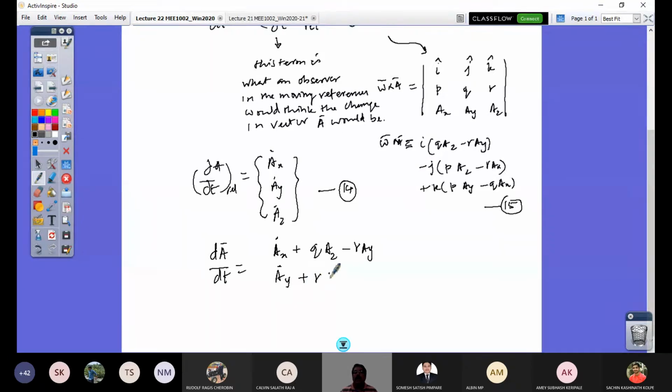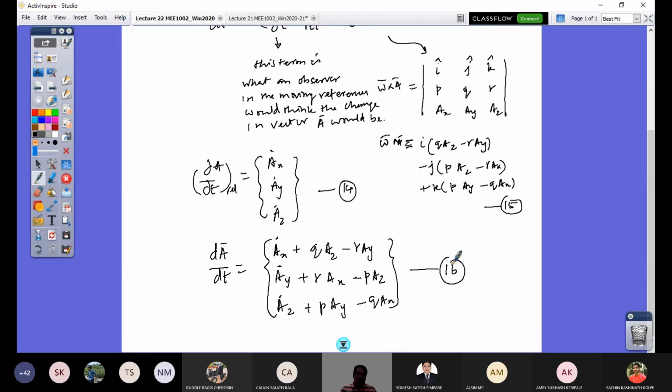It's going to be r ax minus p az. And then az dot plus the third term, p ay minus q ax. So this is my vector. This vector would be my derivative of a general vector that's fixed with the body fixed coordinate frame.